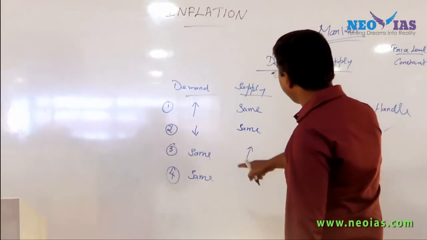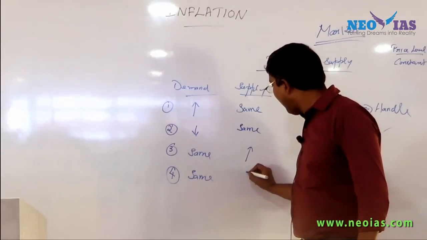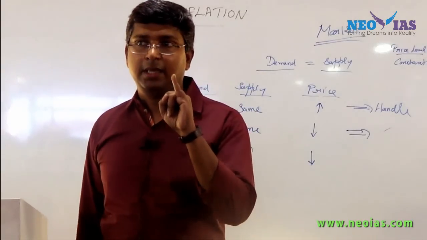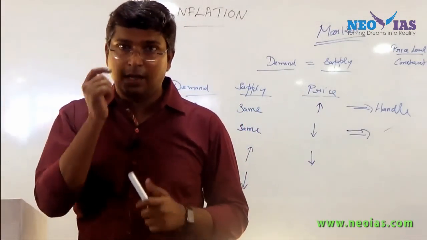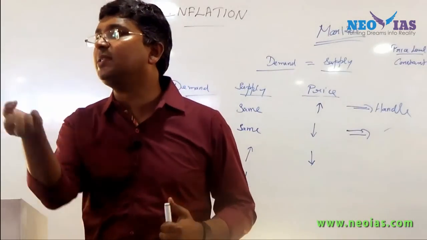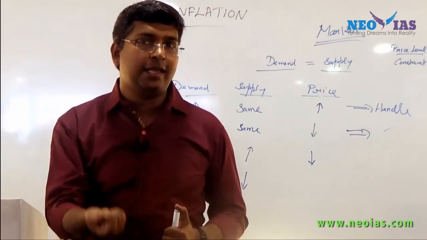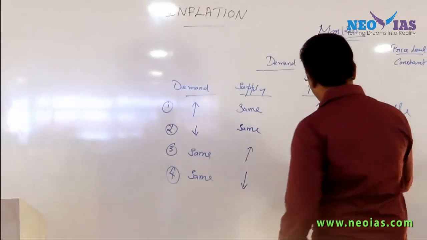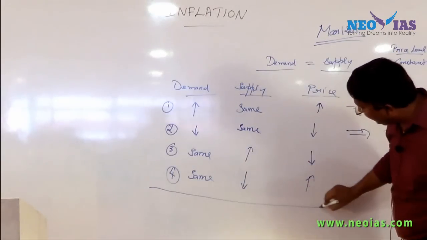Now here, demand is same. Supply has come down. What does it mean? 20 people are coming, but instead of 20 kg, he is having only 10 kg. Then what will he do? He will increase the price level. Now this is the common factor seen in India.